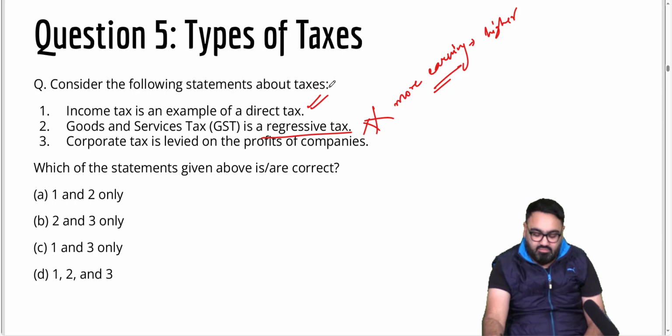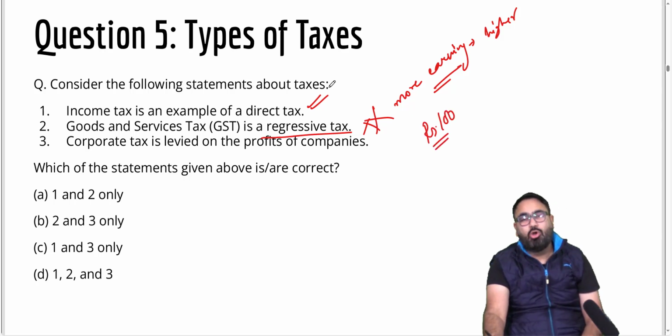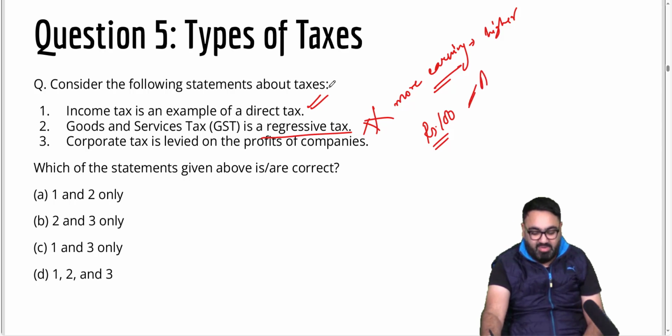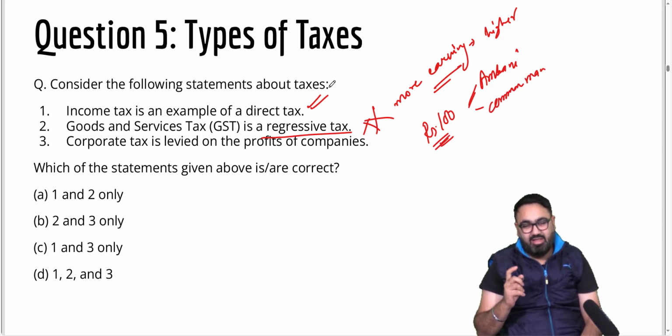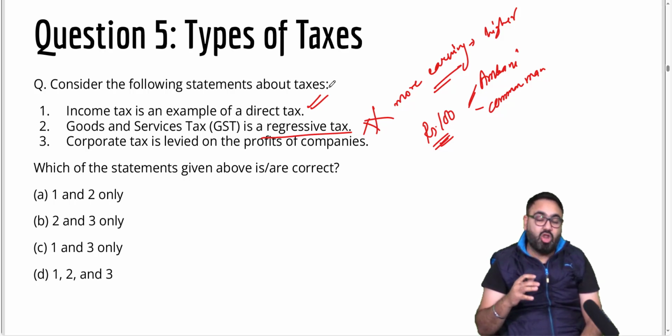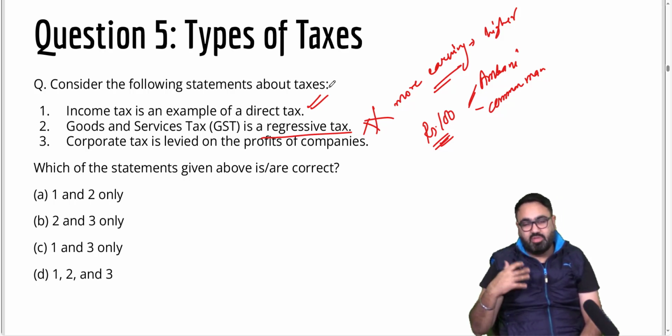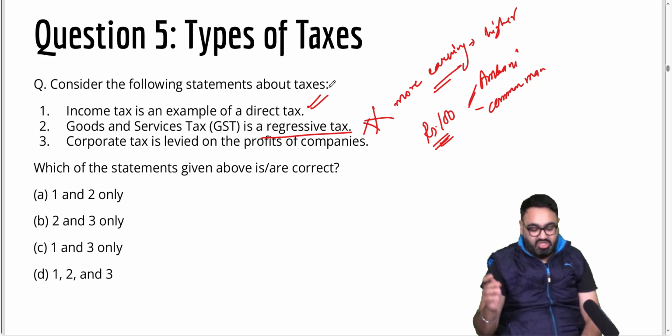For example, if there's a 100 rupee biscuit, it doesn't matter who is buying that biscuit. Mr. Ambani may buy that biscuit, or a common man or a common laborer can buy that biscuit, but they will pay the same GST. So that is not regressive. Regressive means it changes depending on how much you're earning. They take more tax from the rich, lesser from the poor. That is not how GST works.